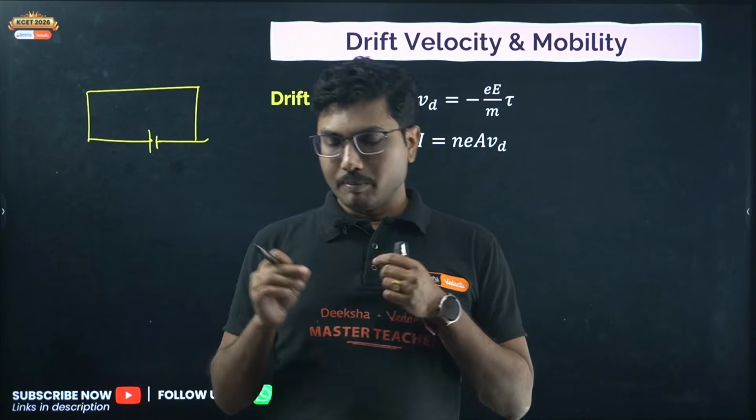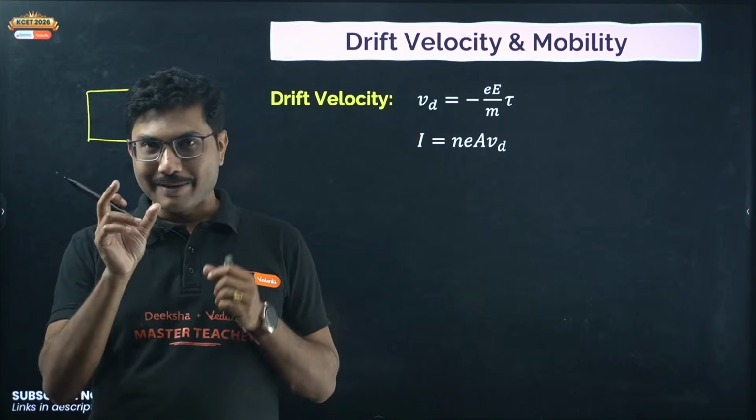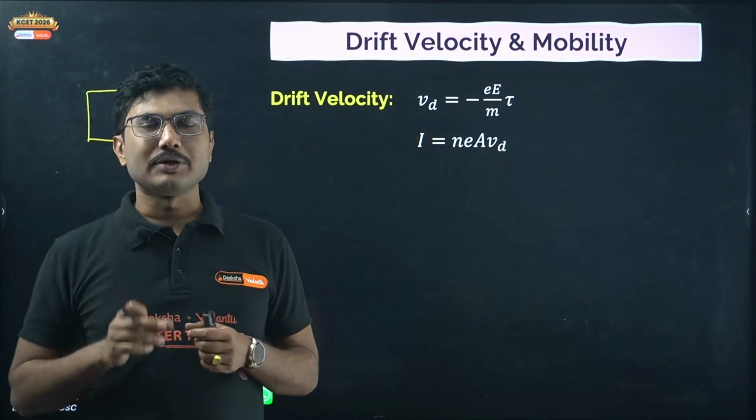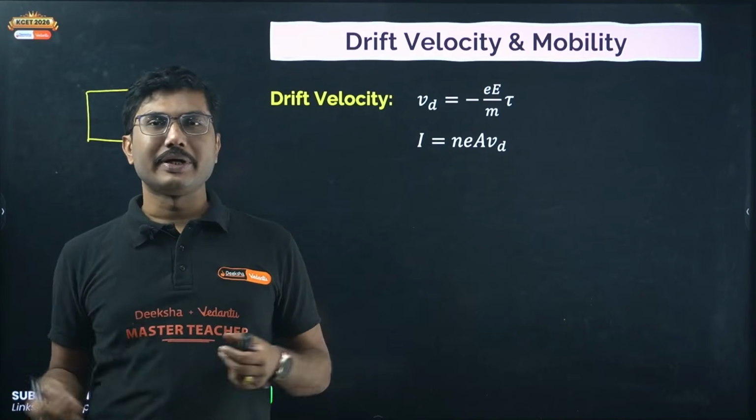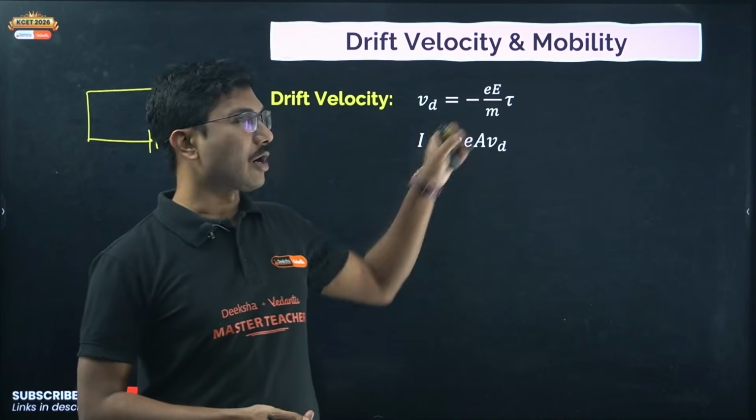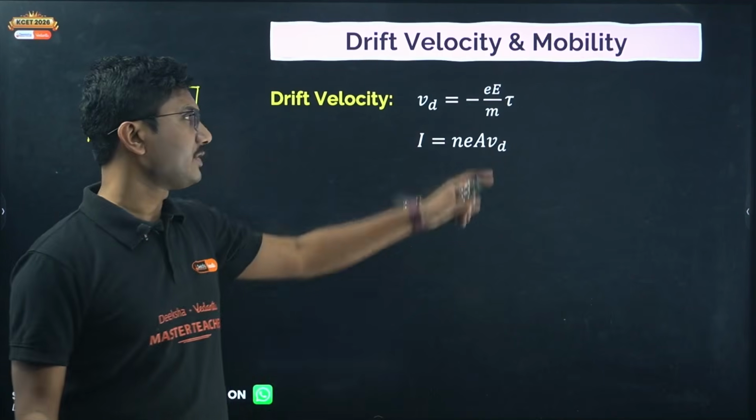Now between two collisions, there is a time gap. That time gap is called relaxation time. If you take the average of all such times, you get the average relaxation time, that is tau. Okay, average relaxation time is tau.